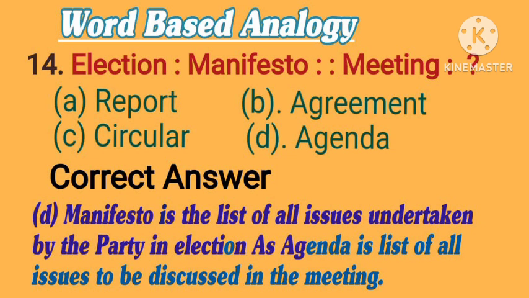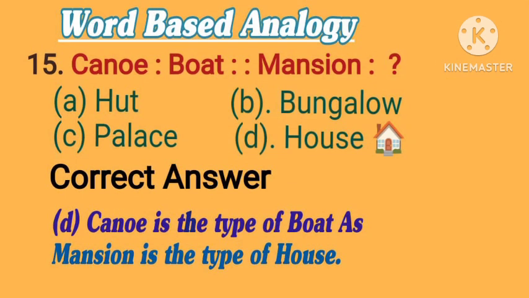Manifesto is the list of all issues undertaken by the party in elections, as agenda is the list of all issues to be discussed in the meeting.